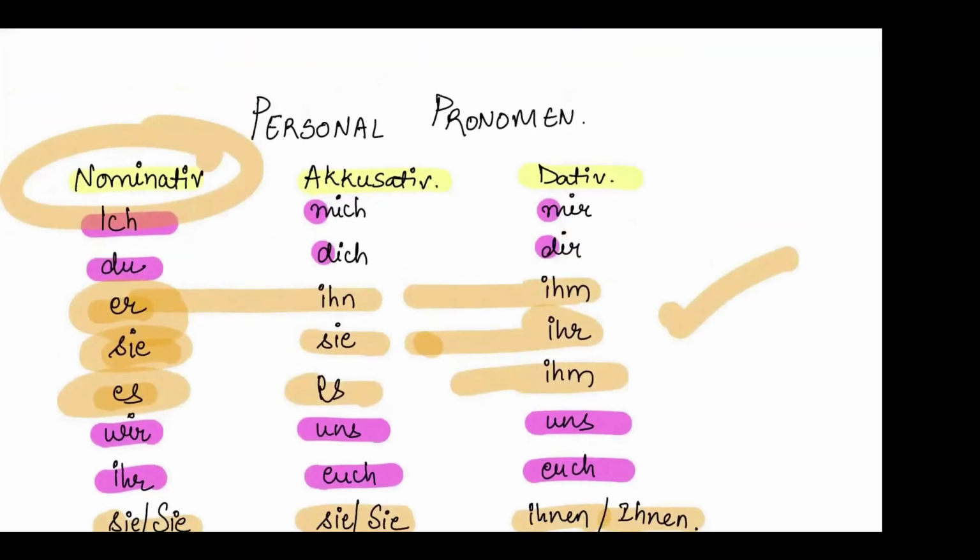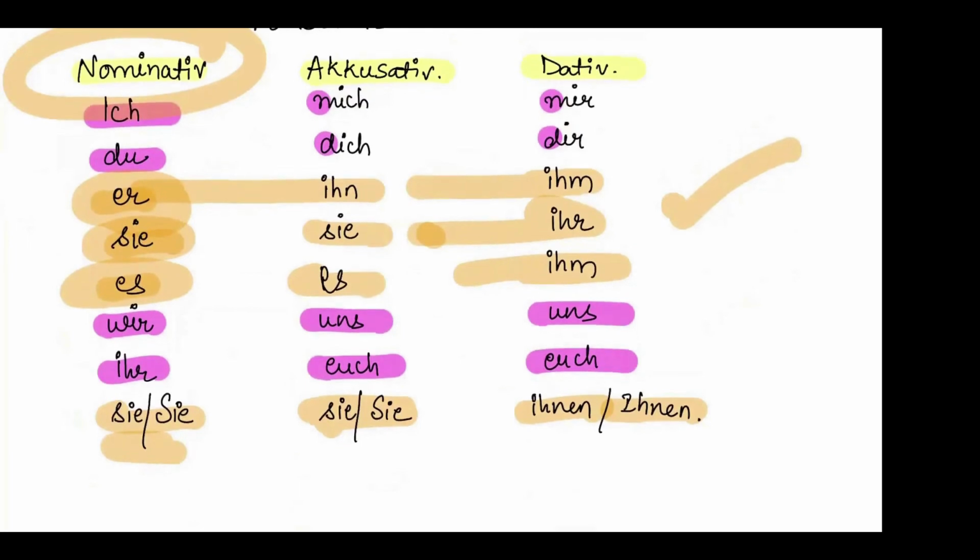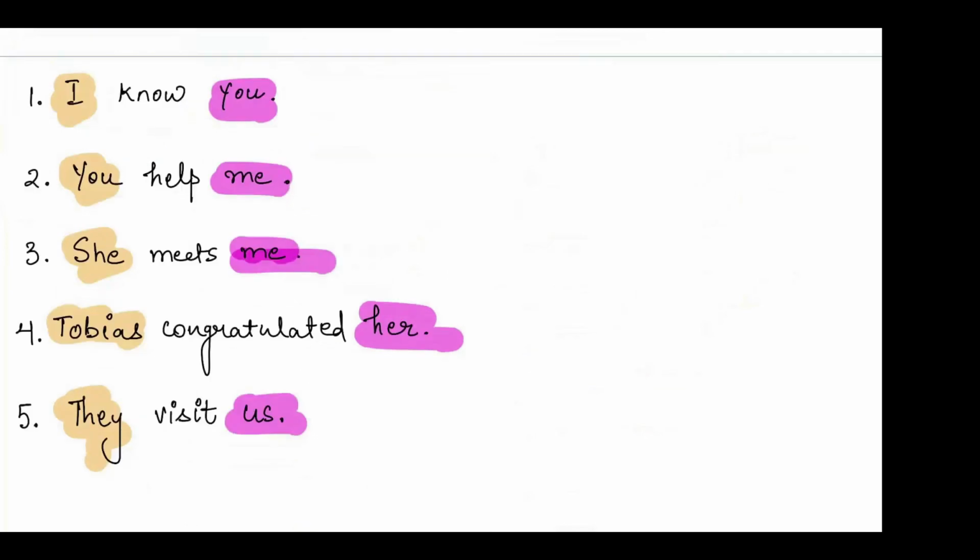Now we know what is nominative and what is the object. As I told you, the object could be either accusative or dative, right? For the things that I've marked nominative, of course, I'll be following the nominative table. And for the objects that I have, I'll be following either accusative or dative. I'll tell you what to write. So I know you.